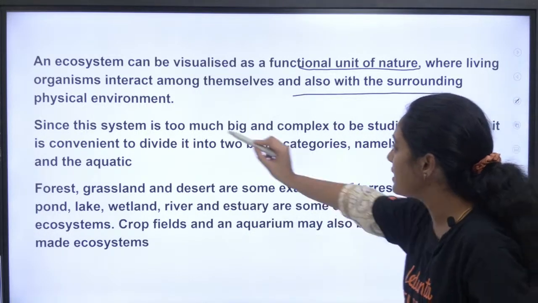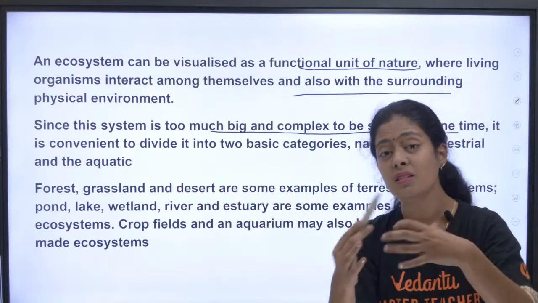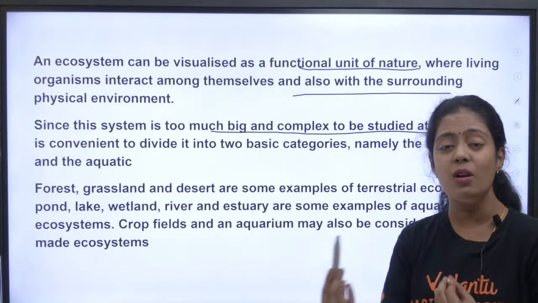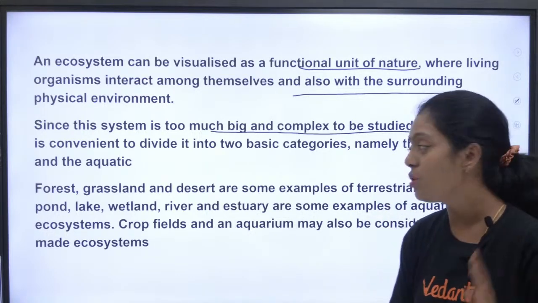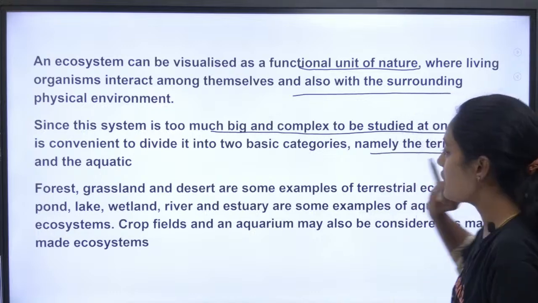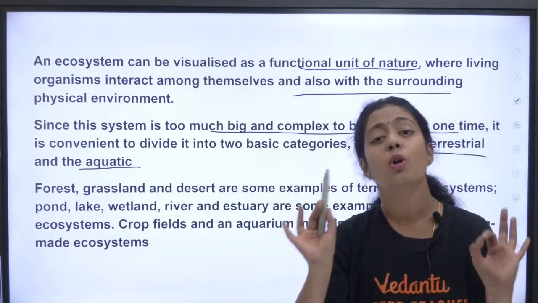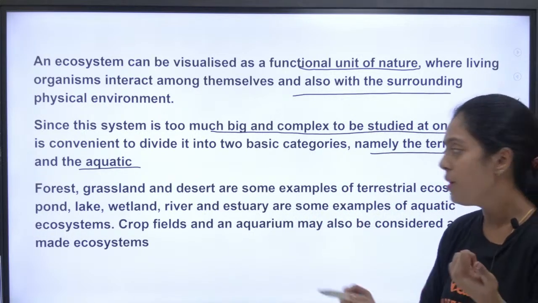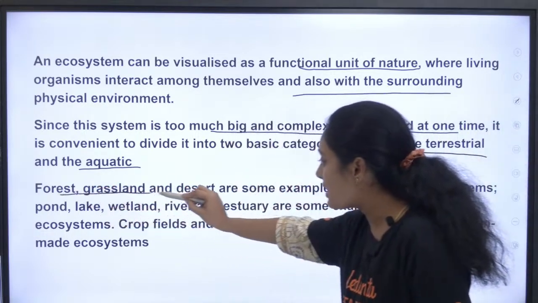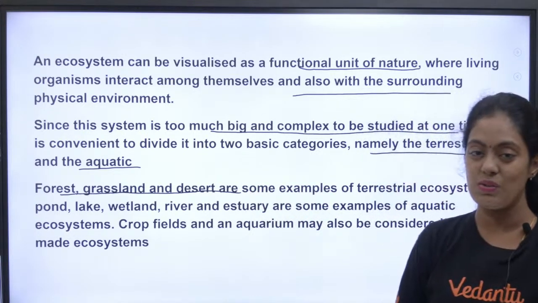Since this system is too big and complex, right? The earth is too huge to study the ecosystem just as it is. So they divided ecosystem into 2 types, okay? One is the terrestrial ecosystem and the other is the aquatic ecosystem. Very important, very easy, okay? Now what is this terrestrial ecosystem? You have your forest, grassland, desert. They are all some of the examples of terrestrial ecosystem, pasangala.